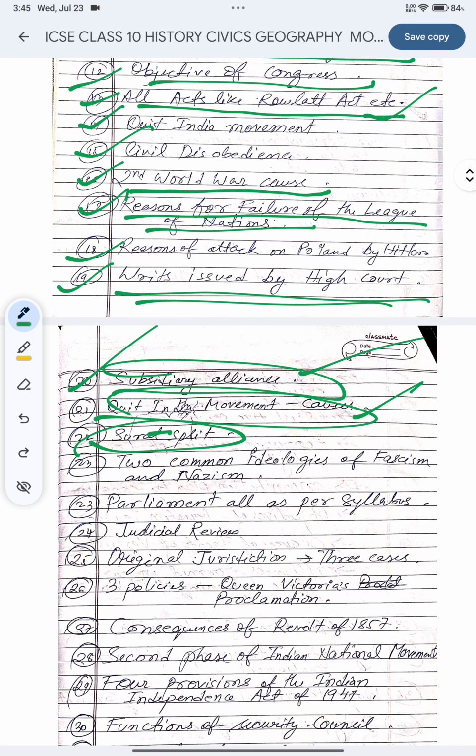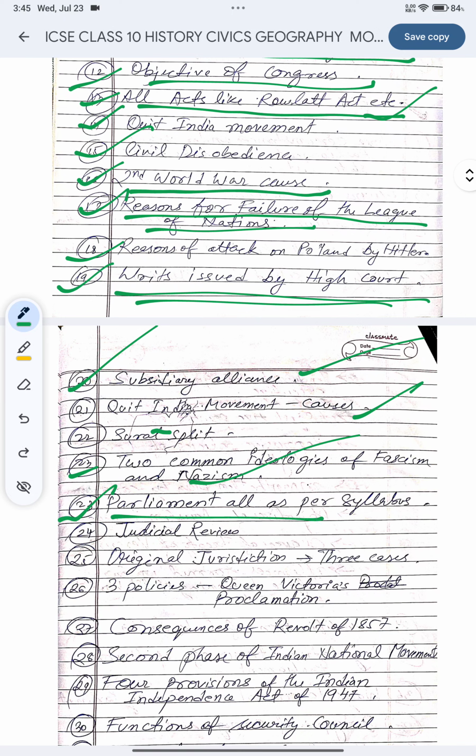This is Surat split. Okay, this is a spelling error. There is a little bit of a spelling mistake. This is Surat split, not Surat. Correct it. Okay. 23, two common ideologies of fascism and Nazism, very important, very important.